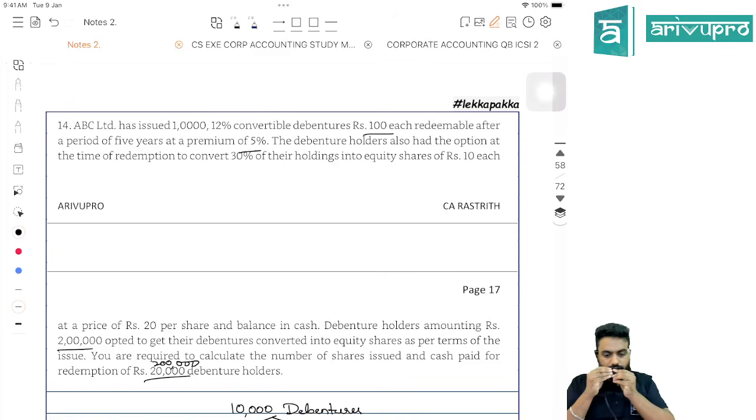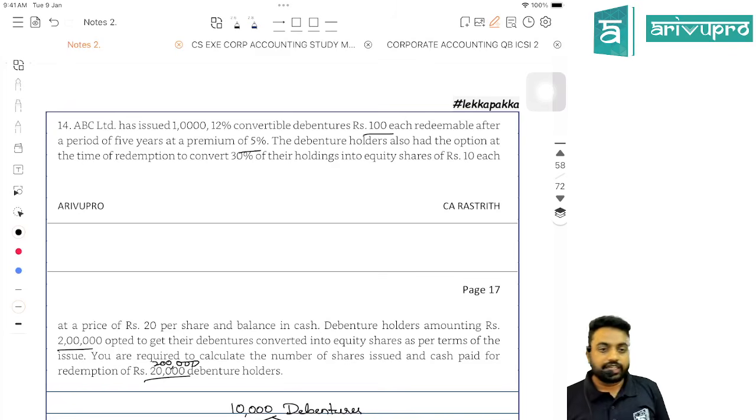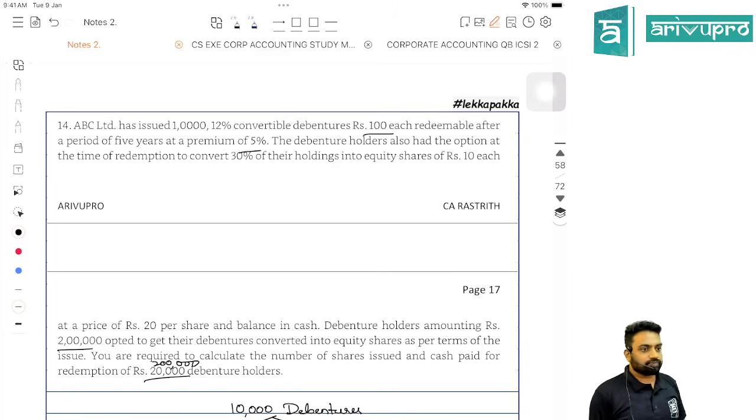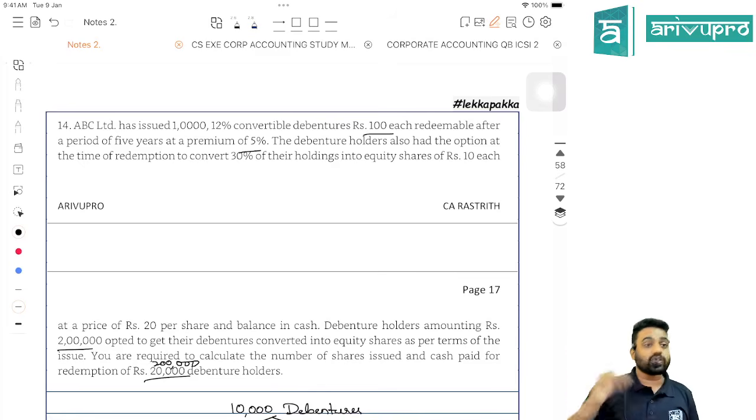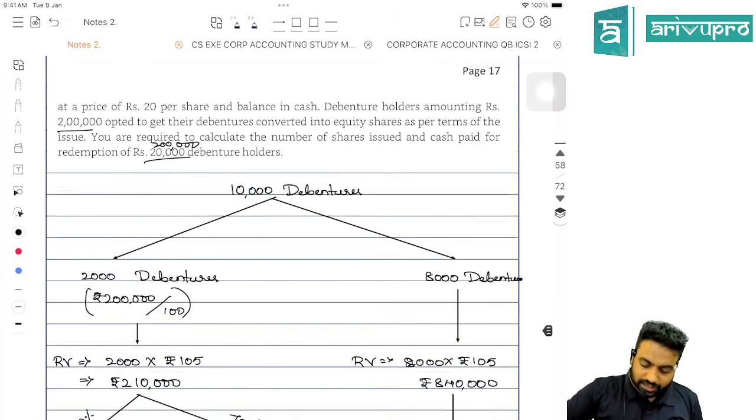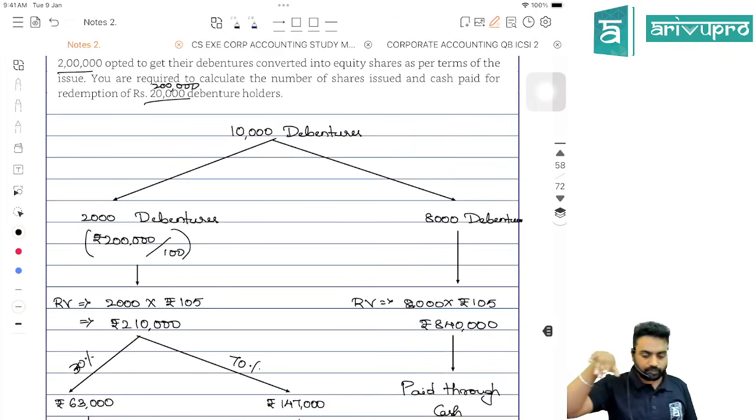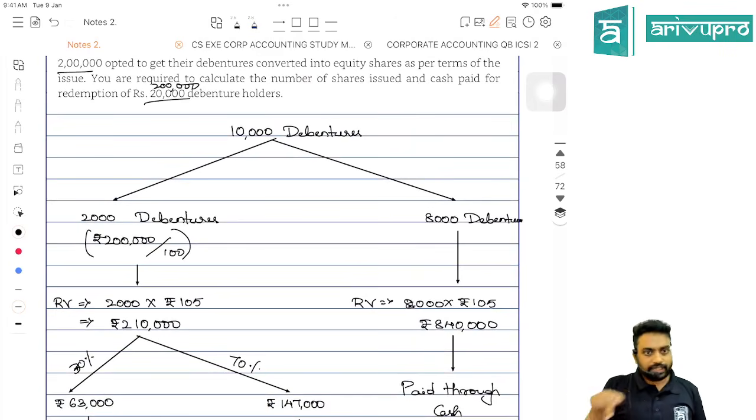See here we have around 10,000 debentures. In the given question, what they tell is, in 10,000 debentures, the face value of 2 lakh, which will be around 2,000 debenture holders, they want to convert. Try to understand. They want to convert. The remaining 8,000 people don't want to convert. So first what you should do is divide the 10,000 into two parts. Okay? 2,000 and 8,000.